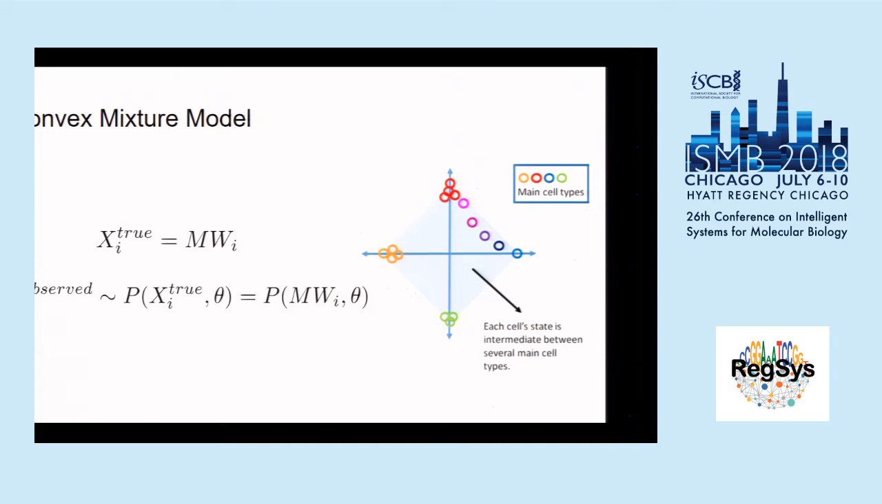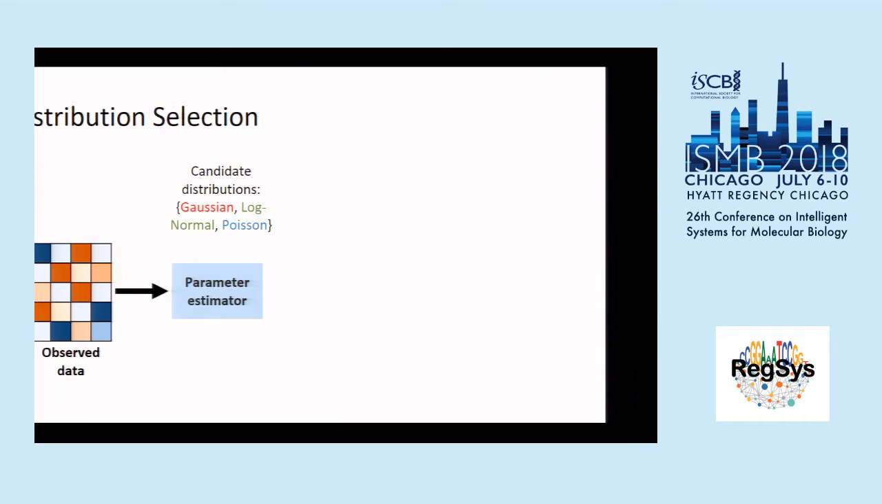The second part of our assumption is that there is a noisy channel going between the true gene expression state and the observed gene expression state through single-cell RNA-seq. This is a noisy channel that is parameterized by a sampling distribution, which is parameterized by the true gene expression state and possibly some other parameters. To actually use our model, we need to know which sampling distribution we want to use. In our implementation, we have three candidate distributions, the Gaussian, log normal, and Poisson, but we can also use many other distributions, such as the negative binomial or zero-inflated distributions.